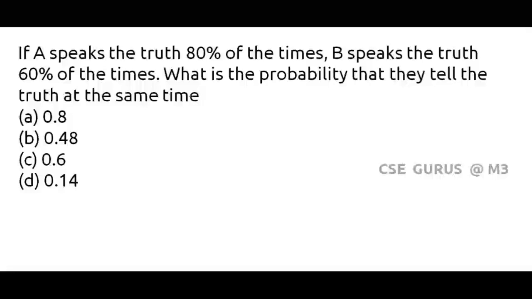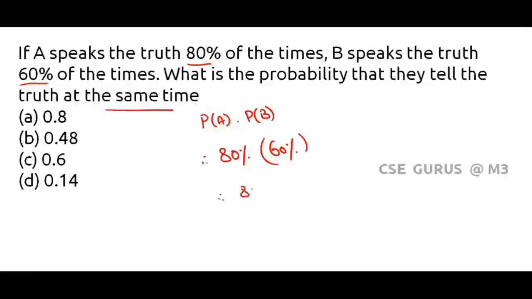First option. If A speaks the truth 80% of the times, B speaks the truth 60% of the times, what is the probability that they tell the truth at the same time? So both has to tell the truth at same time. So that is probability of A into probability of B. That's all. That is 80% into 60%. That is 80 by 100 into 60 by 100. They had given in terms of decimals. Reduce fractions. 2 zeros get cancelled. So what is 8 6s are 48. 48 by 100 is nothing but 0.48. Done. Let's move to the next one.